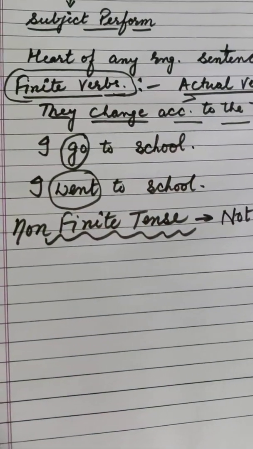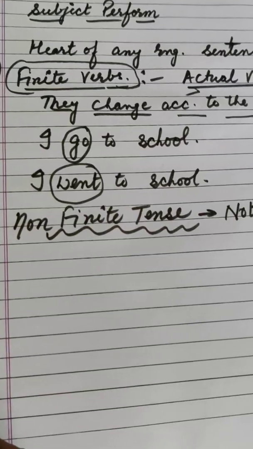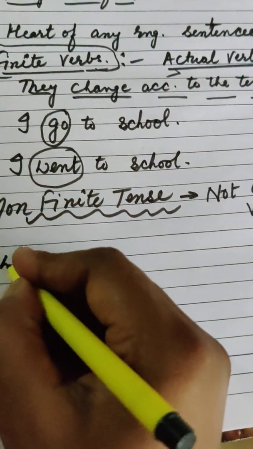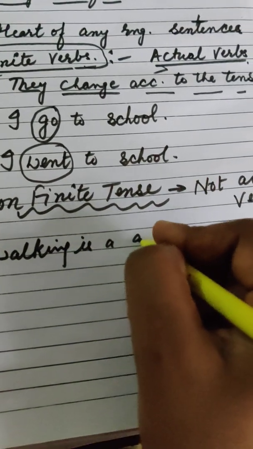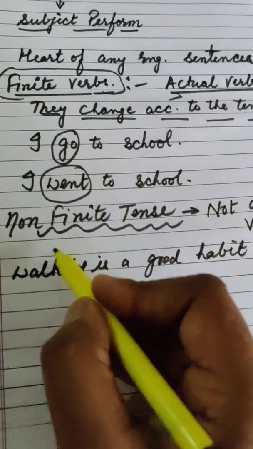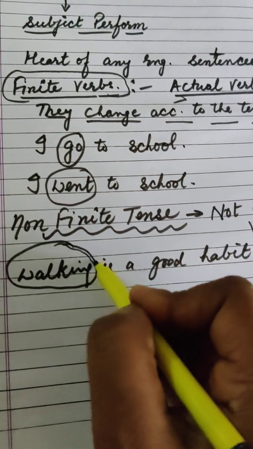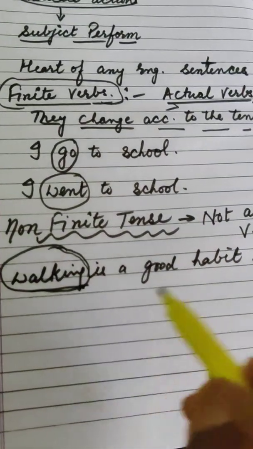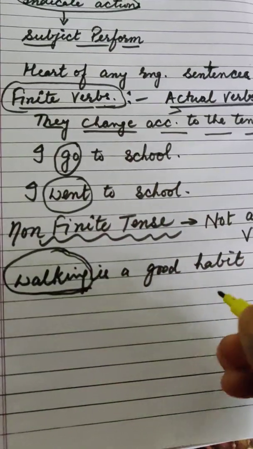For example, you have seen many sentences which start with a verb. For example, walking is a good habit. Here you can see this sentence is starting with an action word, and here the action word is walking. So this sentence has a non-finite verb.